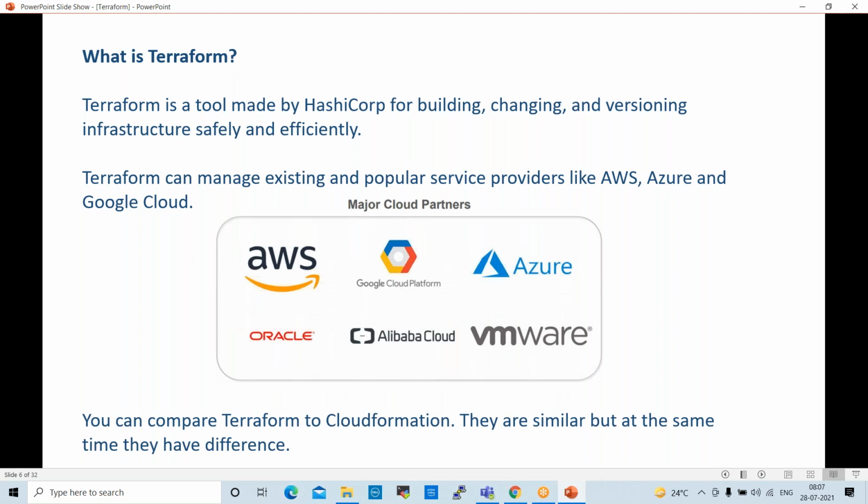You can compare Terraform to CloudFormation. CloudFormation is one service in AWS. Using CloudFormation also, we can automate the infrastructure. But CloudFormation is only for AWS. It will support only AWS. But Terraform will support different platforms: AWS, Azure, GCP. So they are similar, but at the same time they have some differences. CloudFormation and Terraform, both are similar, but they have some differences here.